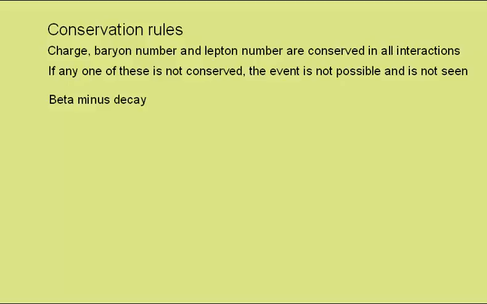First to look at the familiar case of beta minus decay, in which a neutron becomes a proton plus a beta minus particle or electron plus an electron anti-neutrino. Well, the charge: the neutron has a charge of 0, the proton a charge of +1, the beta minus a charge of -1, and the electron antineutrino 0 charge, and naught does equal +1 -1 plus naught. So that is okay.